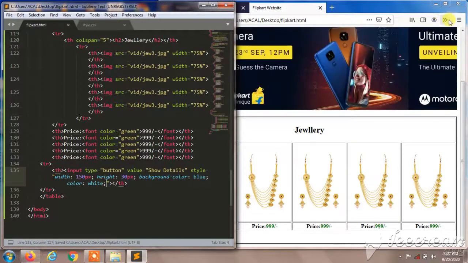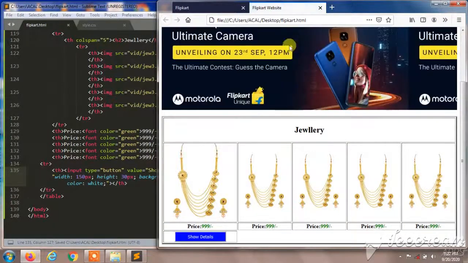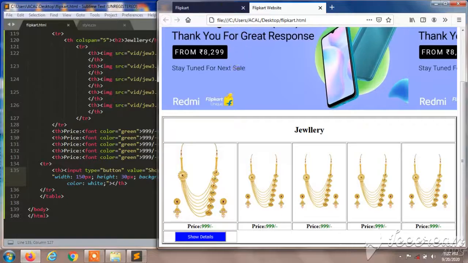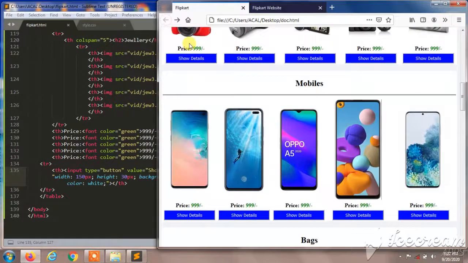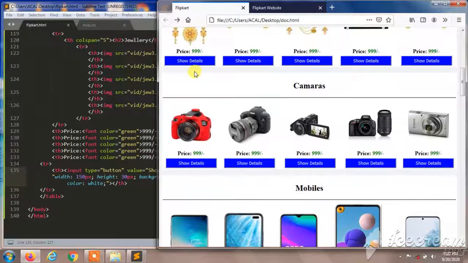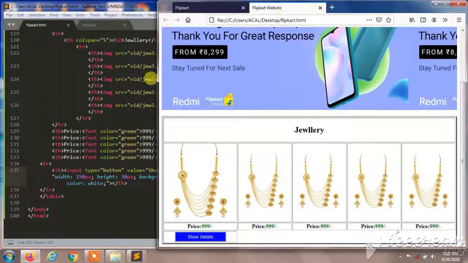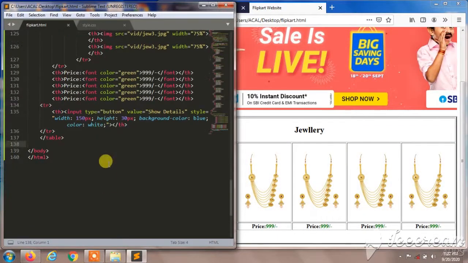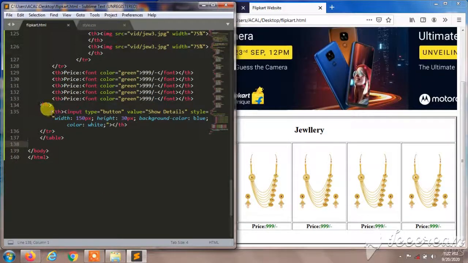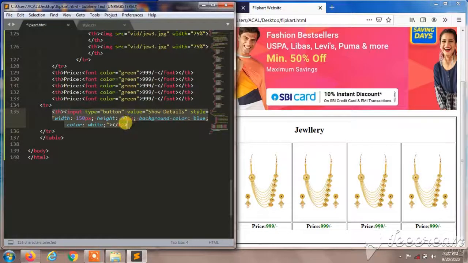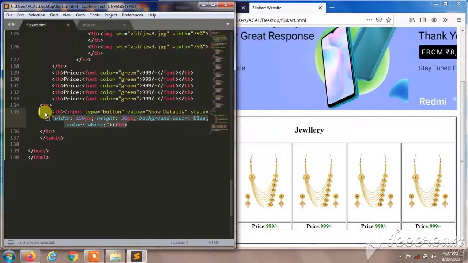And I'll refresh it, so you can observe it was perfect for these buttons. It was absolutely perfect. You can copy 5 more times and add below to make all the contents show like this.